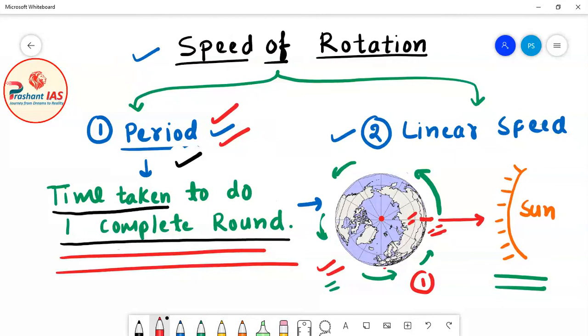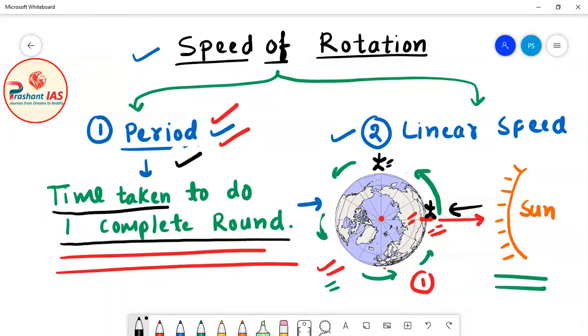Okay, so for example, let's suppose a person was standing on our reference point. Definitely this person will also rotate along with the reference point, because the person is standing on the earth. In this position the person must be facing the overhead sun, meaning it must be afternoon. But as earth is rotating in this direction, after some point of time the person will reach this position, and here the person will definitely face evening.